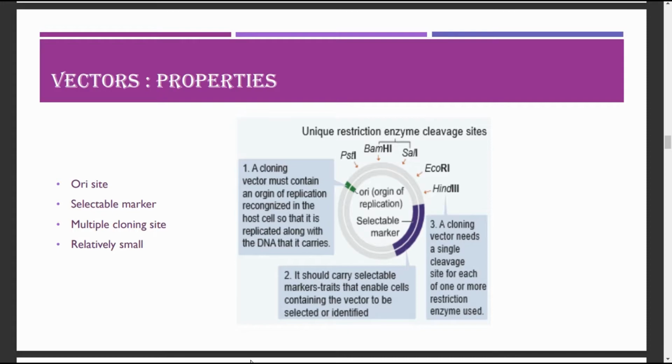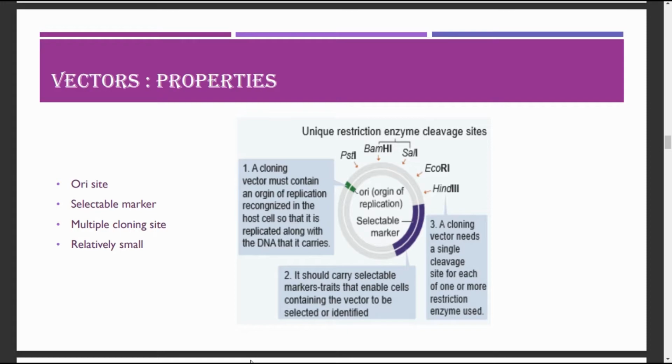What are the properties of vectors? So we know that vectors will replicate by themselves to produce multiple copies along with the DNA inserted into them, and so they should be of very small size with low molecular weight, less than 10 kb or kilo base pairs. When it is smaller in size, it will be easy to enter or get transferred into the host cell. And vectors must possess an origin of replication so that they can replicate independently without the help of the host. This origin of replication is denoted by ORI.